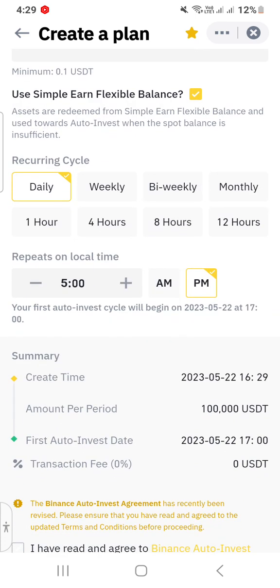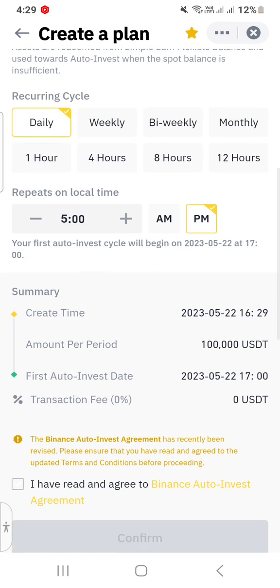You can repeat on the selected time. Your first auto invest cycle will begin on 22nd May 2023 at 30 minutes later. If we select this time, we can add here another time, 19, 20.